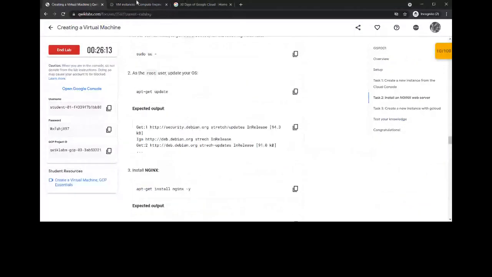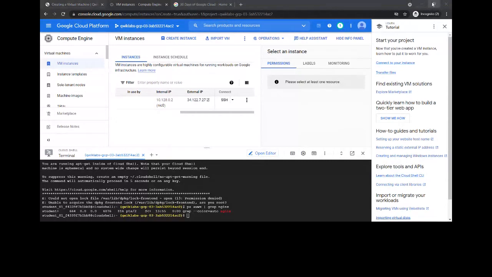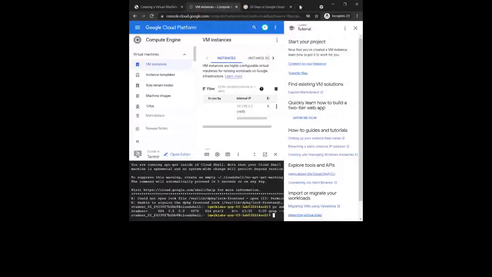In this, I have updated, right? I have updated it. Let me minimize this and keep it side by side.